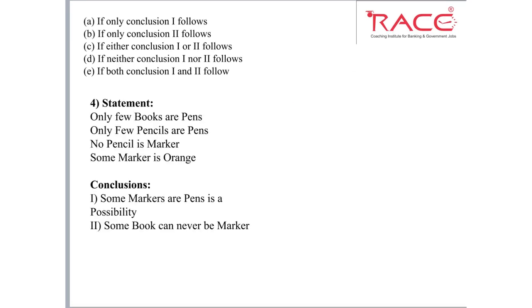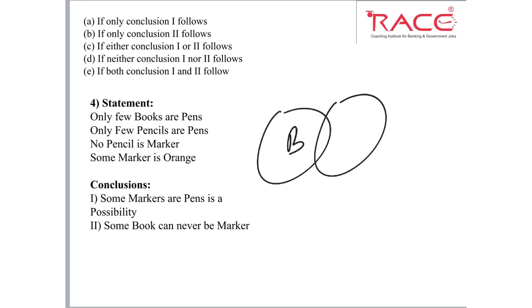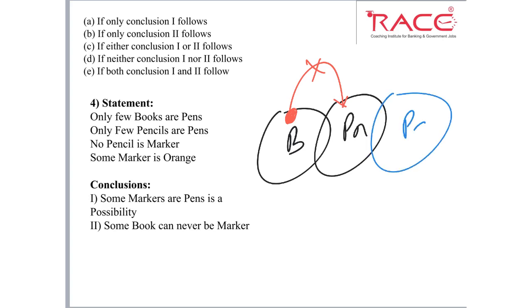So this is the fourth question. Only a few books are pen. So some books are pen and some books are not pen. Next, only a few pencil are pen. So I will represent pen here, and this is pencil, the blue one, and only a few means some part of pencil is pen and some part of pencil is not pen.